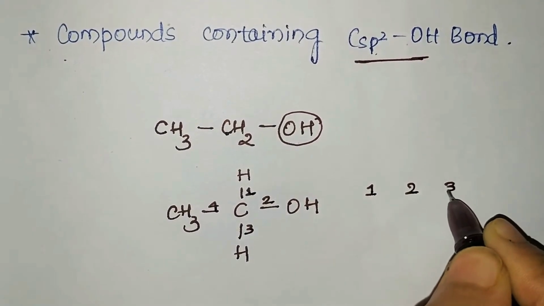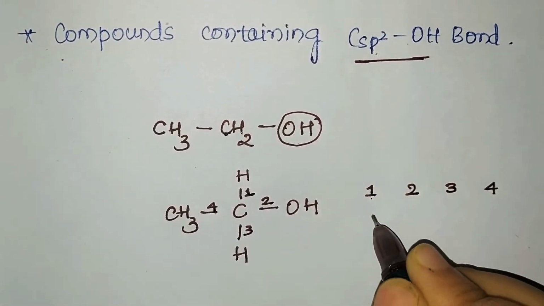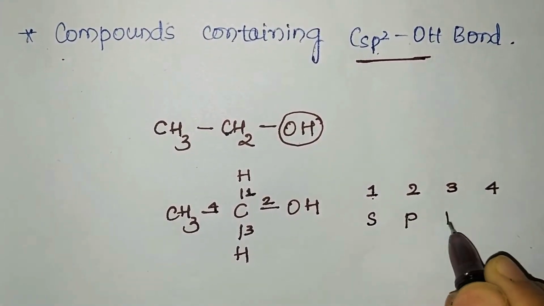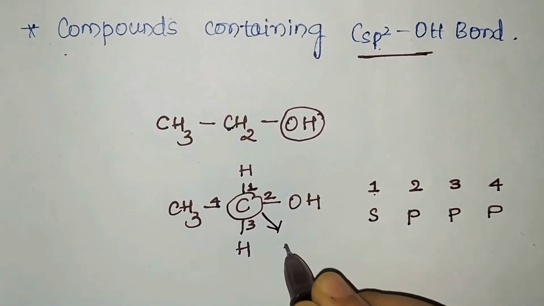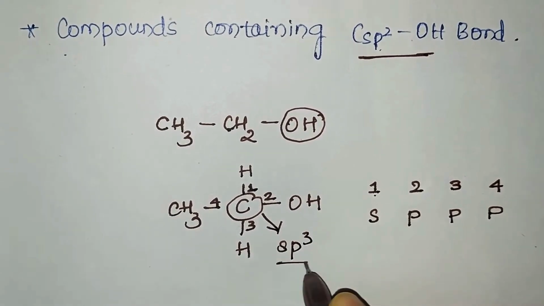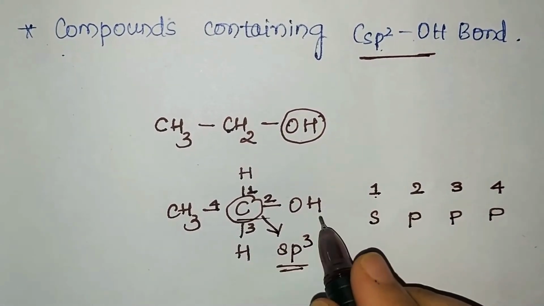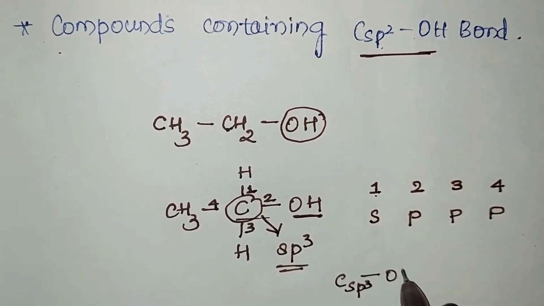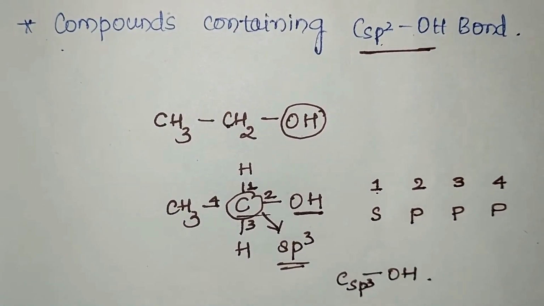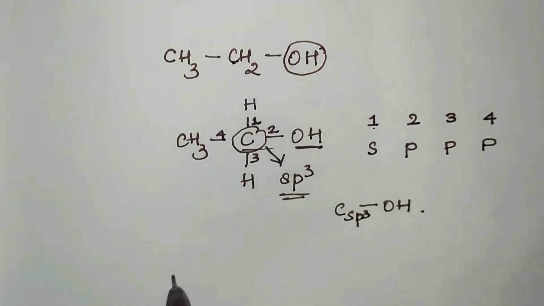So remember the trick I had told you. So 1 2 3 4: 1 s, p can be written thrice, so p. So how many times s are we having? 1, and 3 times p. So it is undergoing which hybridization? sp3 hybridization. So what is the nature of the bond? OH is bonded to sp3 hybridized carbon, so we call it sp3 hybridized carbon OH bond. So based on this we have classified.